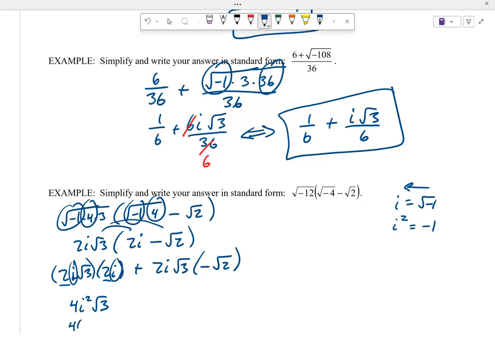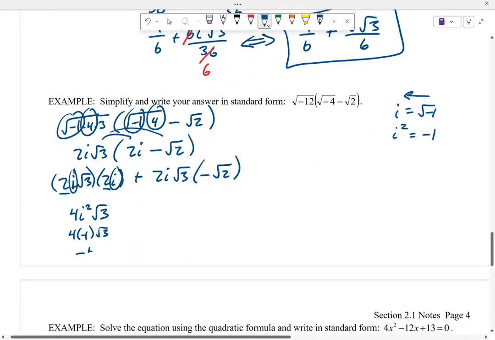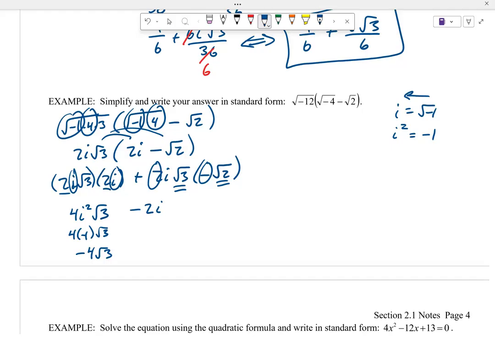So this will become 4 times -1 times root 3, so -4 root 3. Now let's see what we get over here. I got 2 times -1 is a -2. I've got an i, and then I've got root 3 times root 2 is a root 6. So I got -4 root 3 minus 2i root 6.